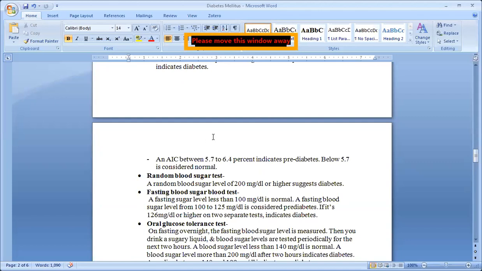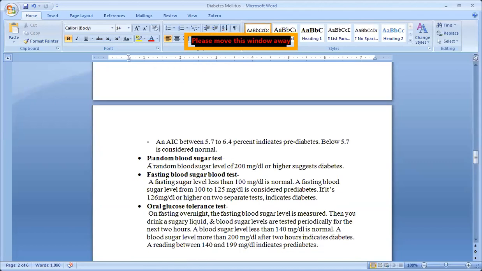Next, the random blood sugar test. Random means at any time you can go and check for diabetes, without fasting, after a meal, or any time. A random blood sugar level of 200 milligram per dl or higher suggests diabetes. If it comes to 100 milligram per dl or higher, it suggests the individual has diabetes. Okay.